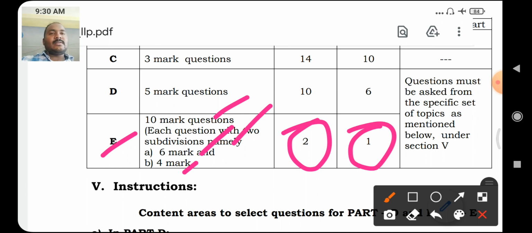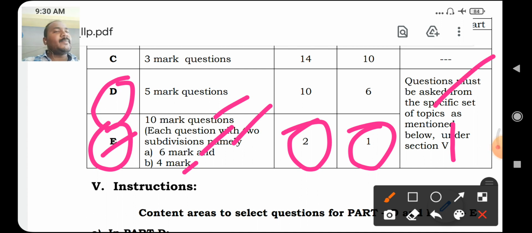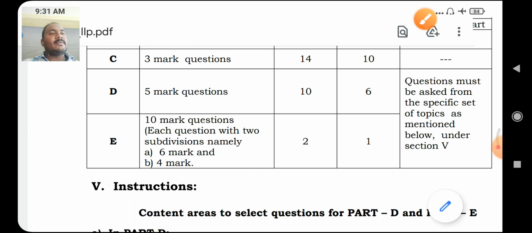Okay, here in part D and part E, one important remark is there, that questions must be asked from a specific set of topics as mentioned below under section 5.